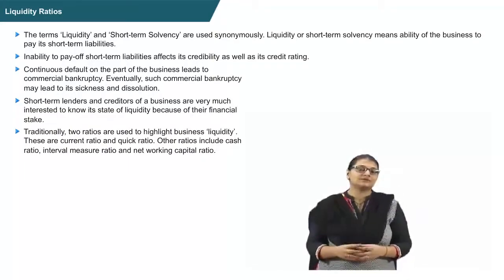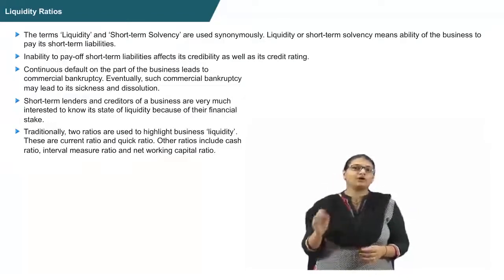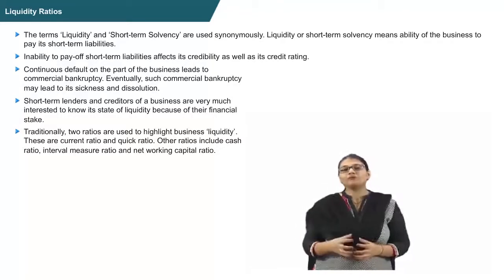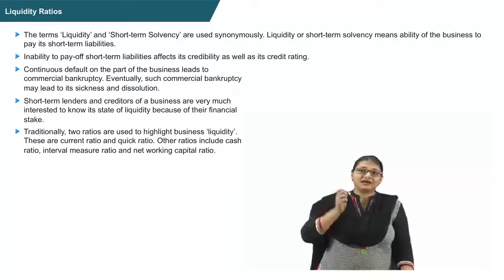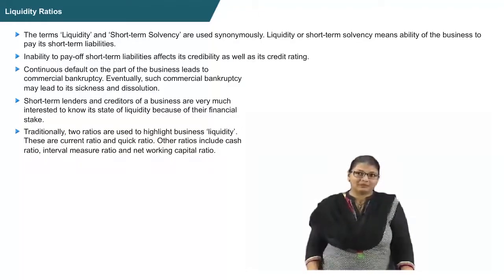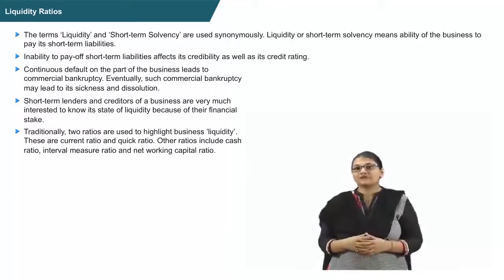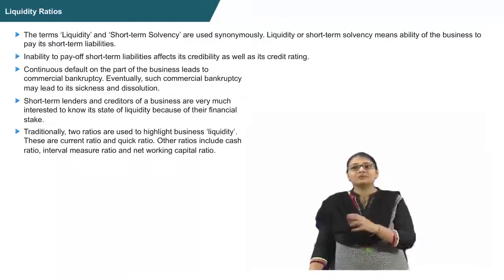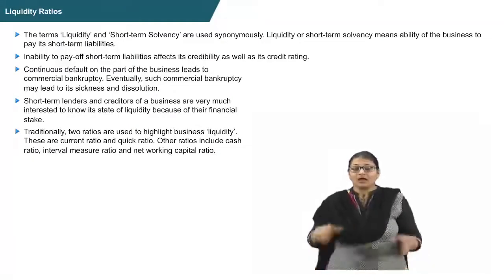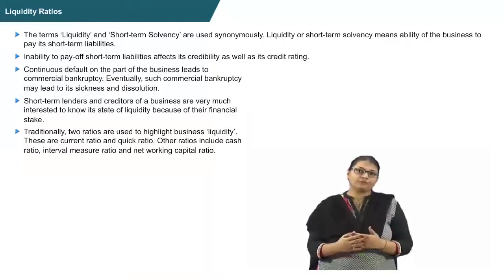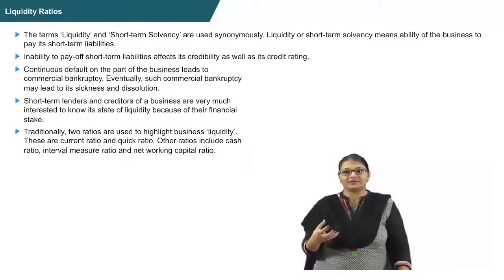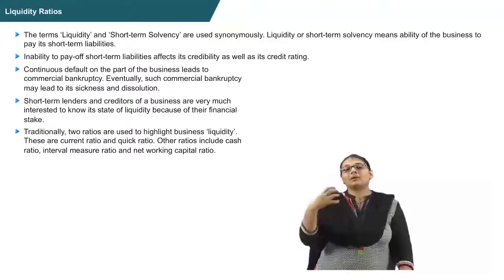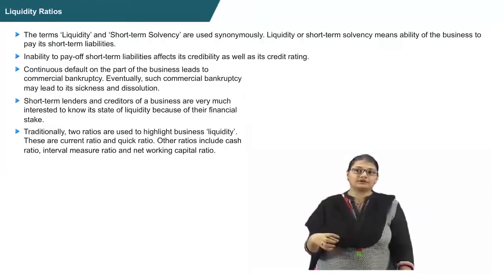Liquidity or solvency ratio is the ability of the firm to pay off its short-term liabilities, and it also helps us to know the incapability to pay off short-term liabilities, which will surely affect the creditworthiness as well as the credit rating. If there is continuous shortfall or continuous default in payment to creditors or liabilities, in the end the company or the concern will shut down.